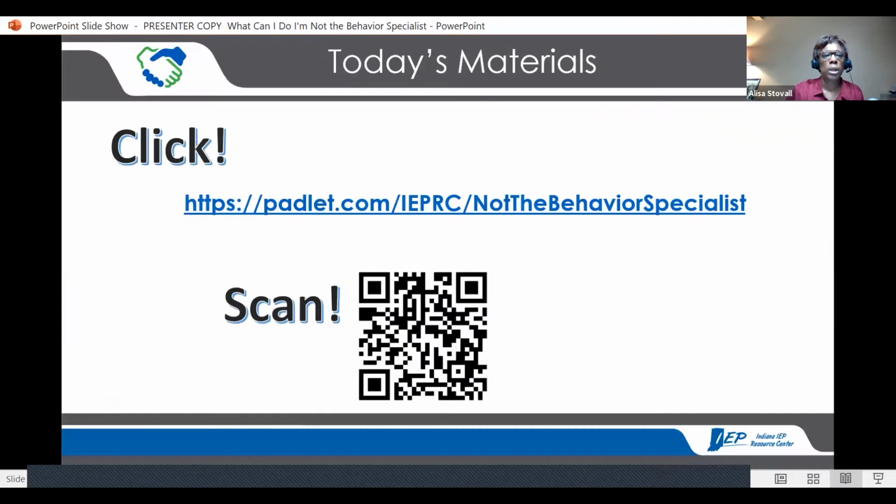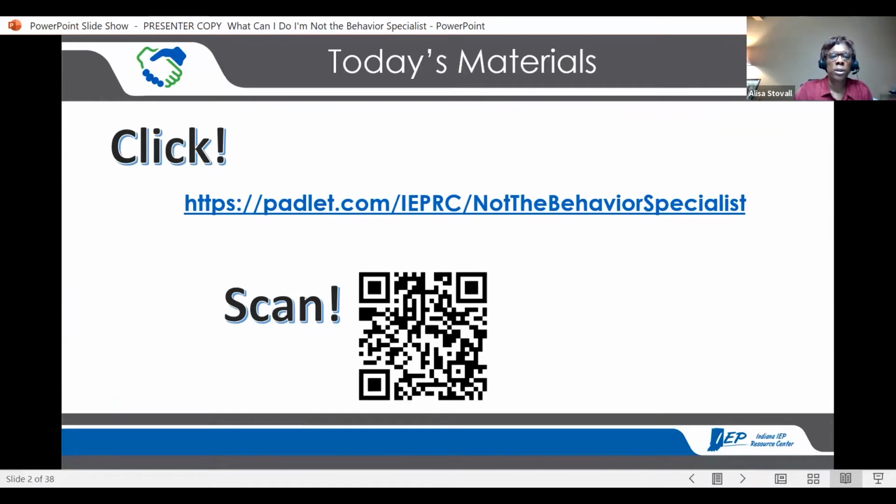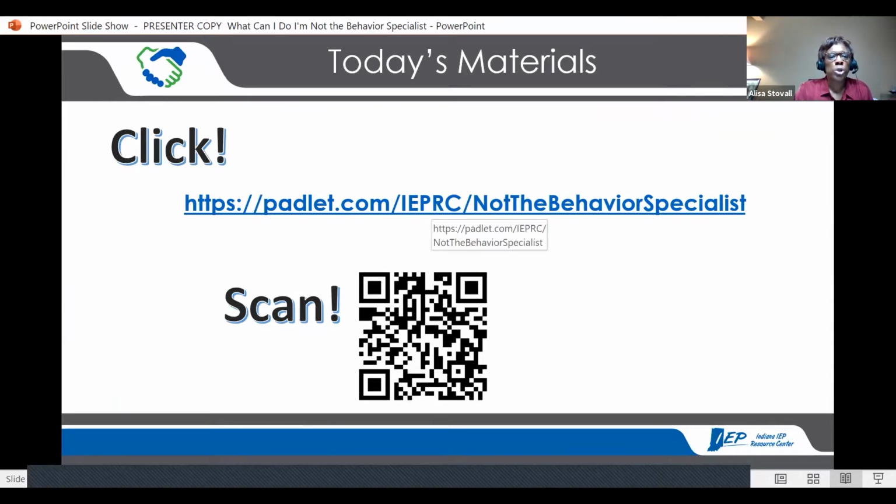And let's try that again. First thing, materials. If you're familiar with Padlet, we have been using those for a couple of years now. The materials from this session are found there, and you can either use your browser and put in the address here, click on it if you've got a live version of it, or scan with your device to get materials. All you do is click, and I'm going to do that, and it's going to take us there, hopefully bring us back. And you can see here's where the Padlet is.